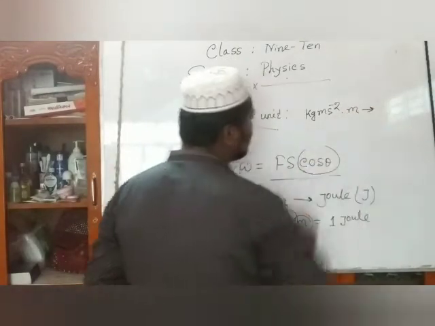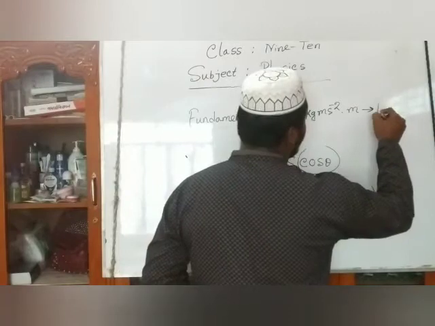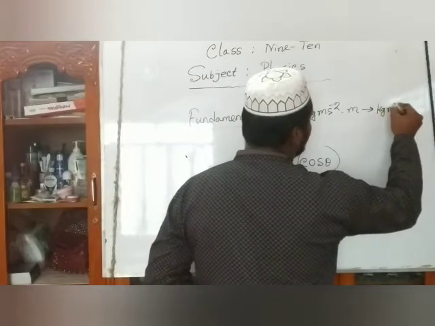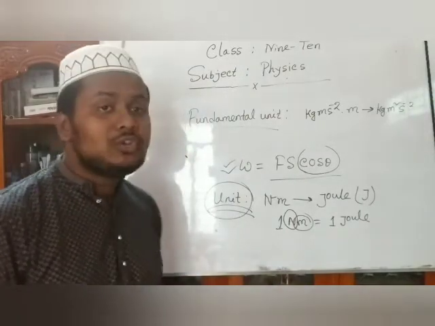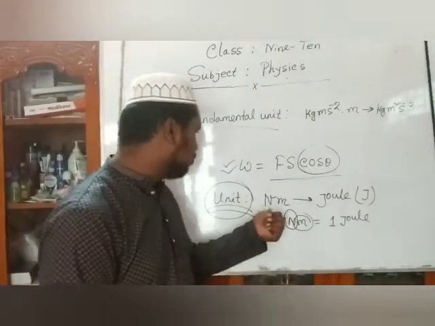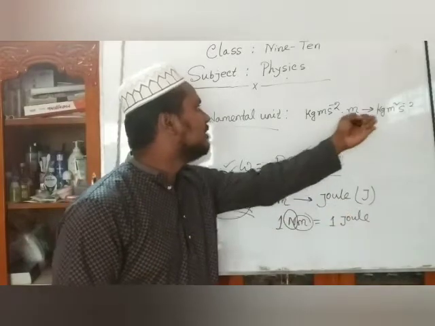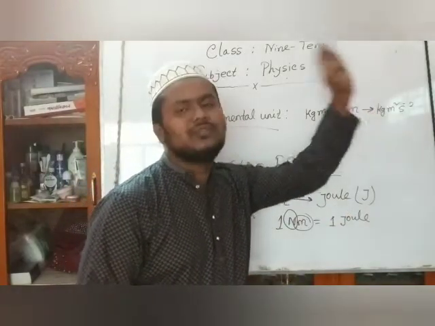Then we get the fundamental unit kg meter square s inverse 2. So dear students, the units of work are Newton meter, joule and kg meter square s inverse 2.